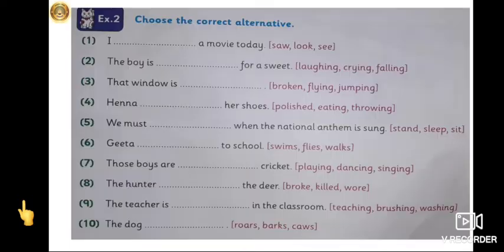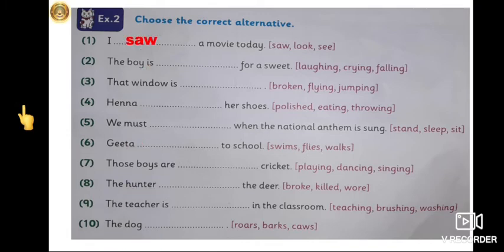Now let's see the second exercise. Exercise 2: choose the correct alternative. You have to choose the correct alternative from this bracket and fill in the blanks. So let's see the first sentence. I dash a movie today. So what will you say? I saw a movie today, I look a movie today, or see a movie today. So saw is the correct word as it shows that I have already seen the movie today. So we have to write saw over here.